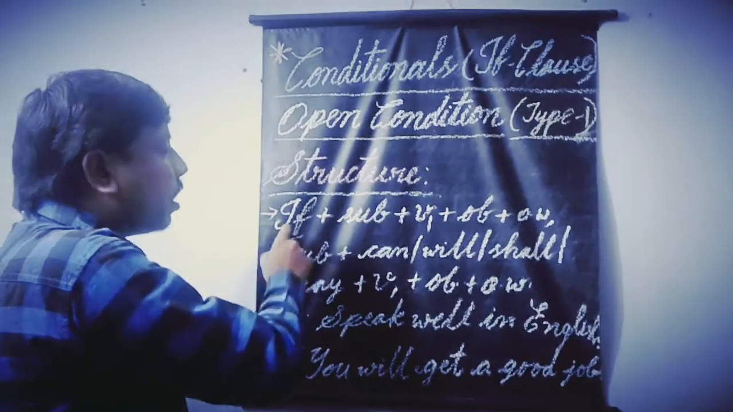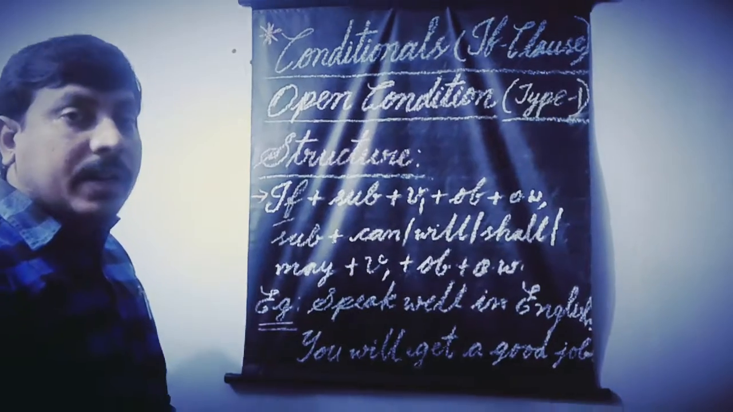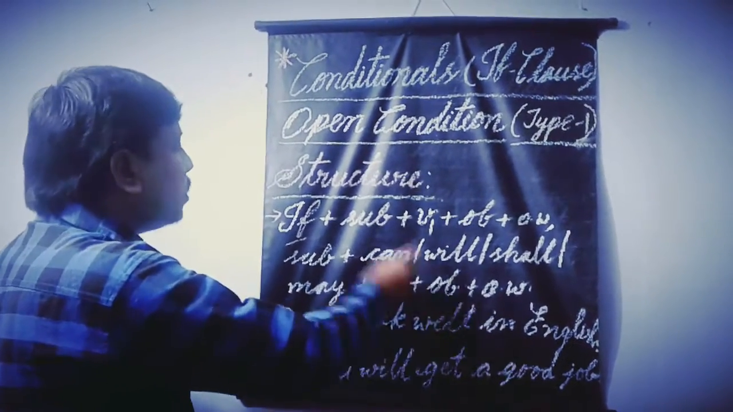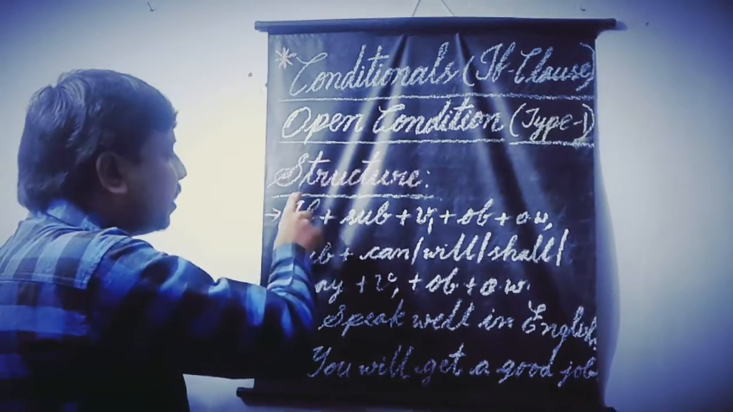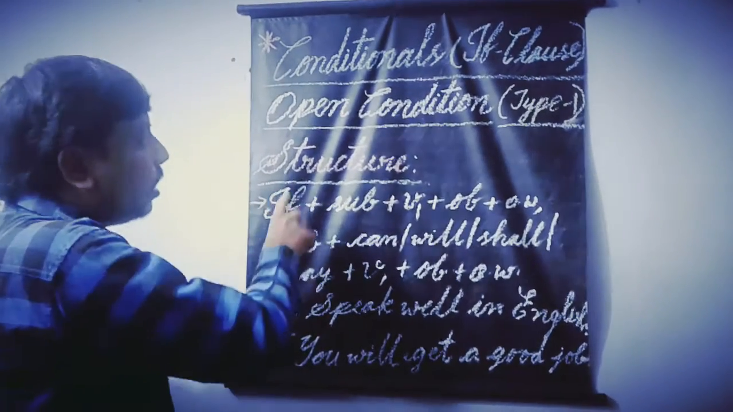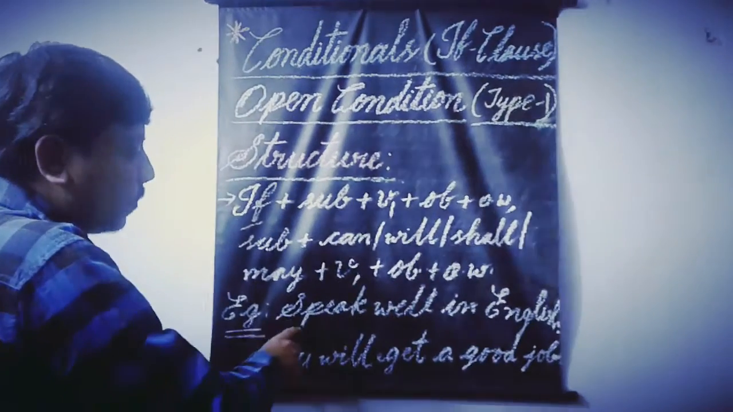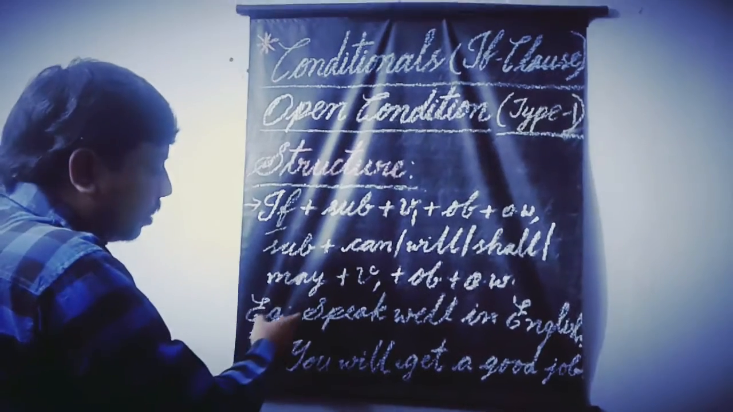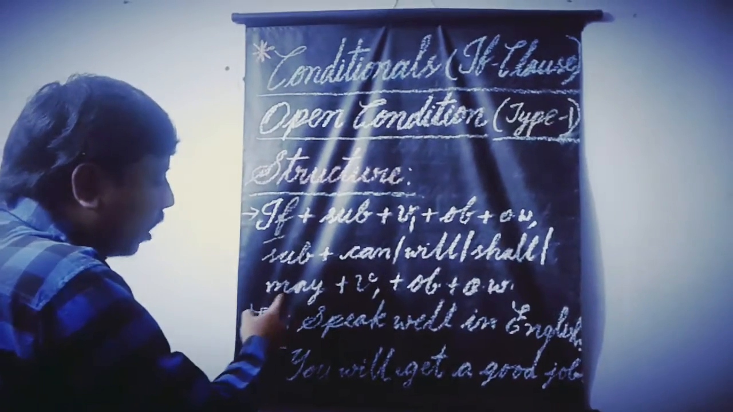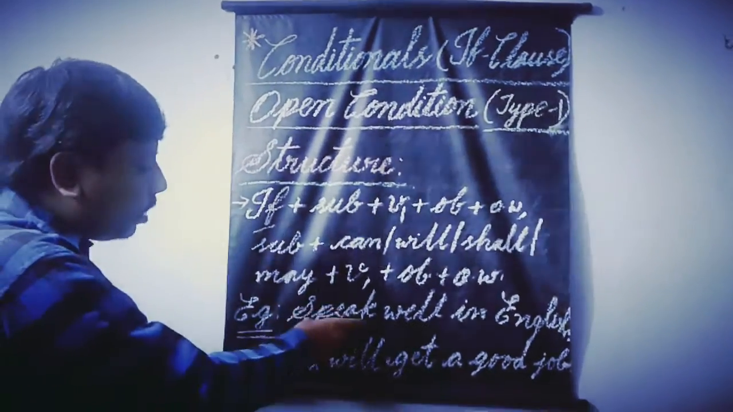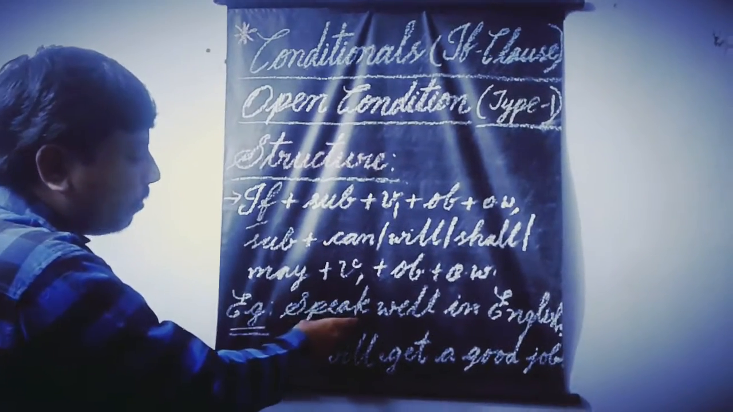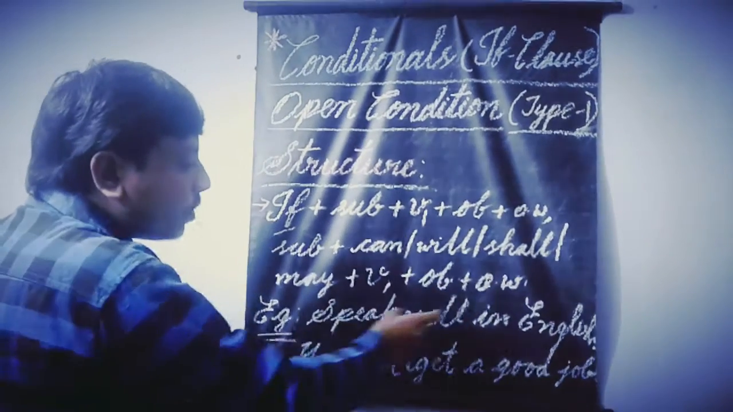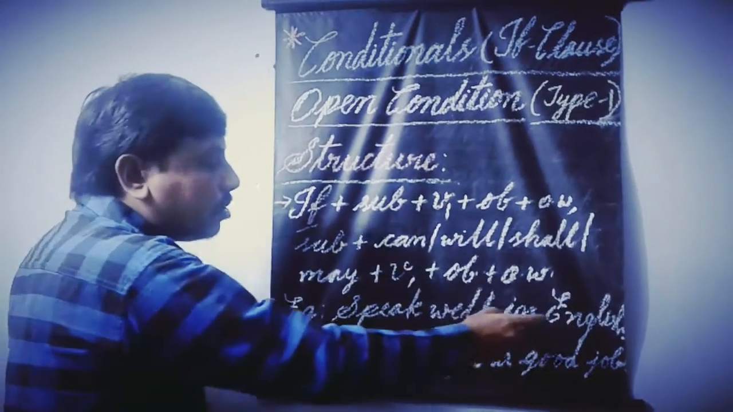Here if is called conjunction such as subordinating conjunction. We are going to join these two events by using the subordinating conjunction such as if regarding open condition. Speak well in English. This is the event. Here the subject is not given. So here the subject YOU is understood before the verb which is in the first form such as speak. If you speak well in English, you will get a good job.